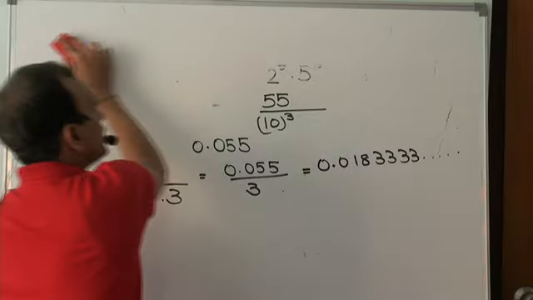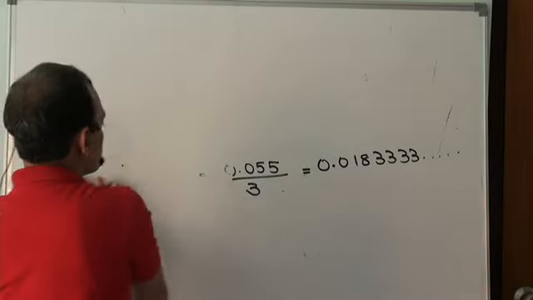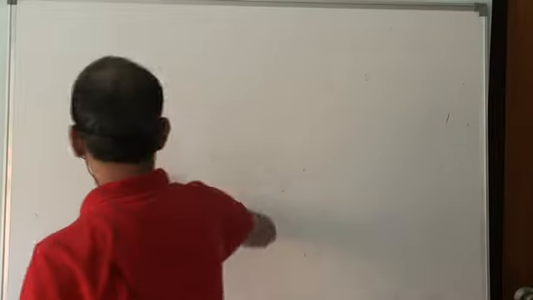Now, in both cases, of course, the rational numbers could be written as a ratio of two integers.